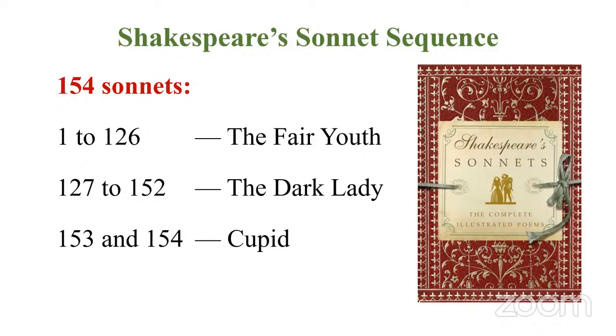1 to 126, the given sonnet is actually 123. So it addresses the fair youth. Here is a speaker who urges this fair youth to get married, because the fair youth is not getting married. So there is someone asking him to get married so that he can produce offspring, so that these children will tell his name forever, right? So if you know this context, then you can easily answer that without reading that particular sonnet.